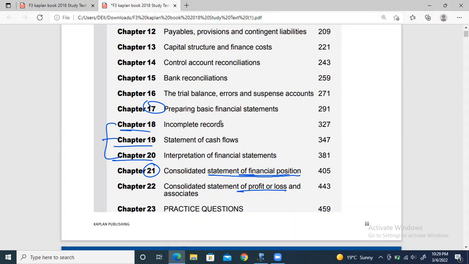But the basic core concepts are different in consolidation, because two companies are joining together and becoming one group. So there is a separate topic for financial position, with separate rules, and separate rules for profit or loss as well. Okay, so I gave you the introduction.